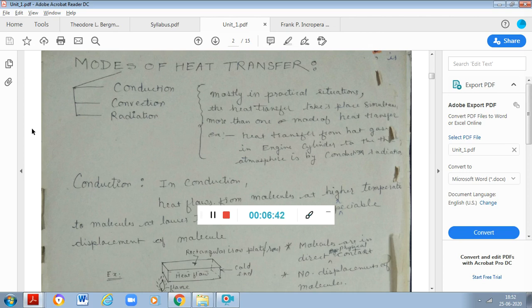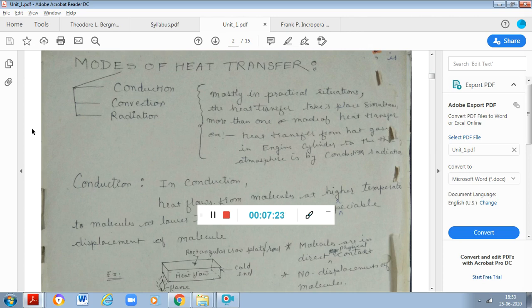But 70 to 80% of the problems of this world are generally related to conduction and convection. Radiation is a very niche field, wherein generally nobody takes radiation into consideration unless the temperature is beyond 300 degrees Celsius. So radiation starts becoming significant as you go on increasing the temperature. If the temperature of any process is around 1000 degrees Celsius or maybe 1200 degrees Celsius, at that time radiation is more significant.